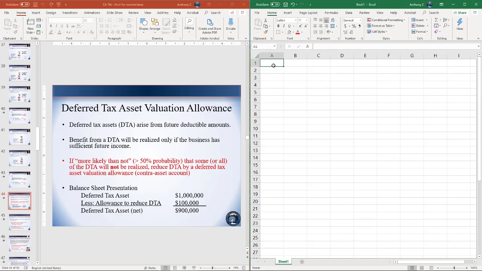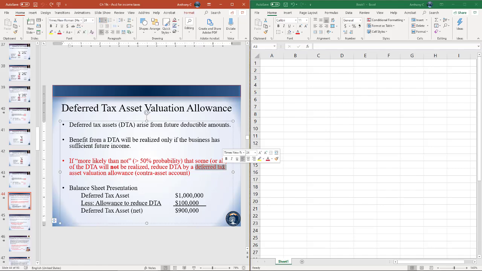In some cases, however, not all companies are going to operate at a profit in the future. So sometimes they may not actually get the benefits from the deferred tax asset. So in the cases that it's more likely than not that the company won't realize some of the benefits from the DTA, it needs to end up reducing its DTA by the amount it expects not to realize. Instead of directly reducing the DTA, they'll reduce it by using a contra asset account. So in particular, they'll use a DTA valuation allowance.